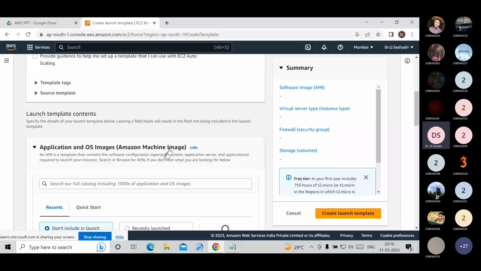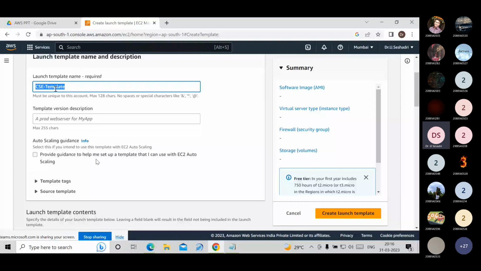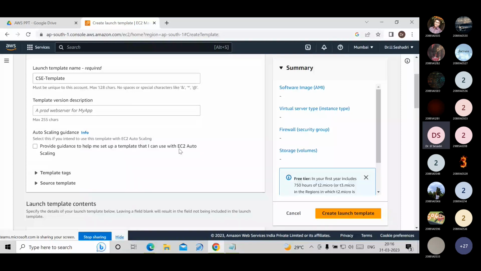That is, we are creating the template. The first step is we have to give the launch template name. For that, conditions are given also: it must be unique to this account, maximum 128 characters, and no spaces or special characters. Now, that's the first step I am doing.